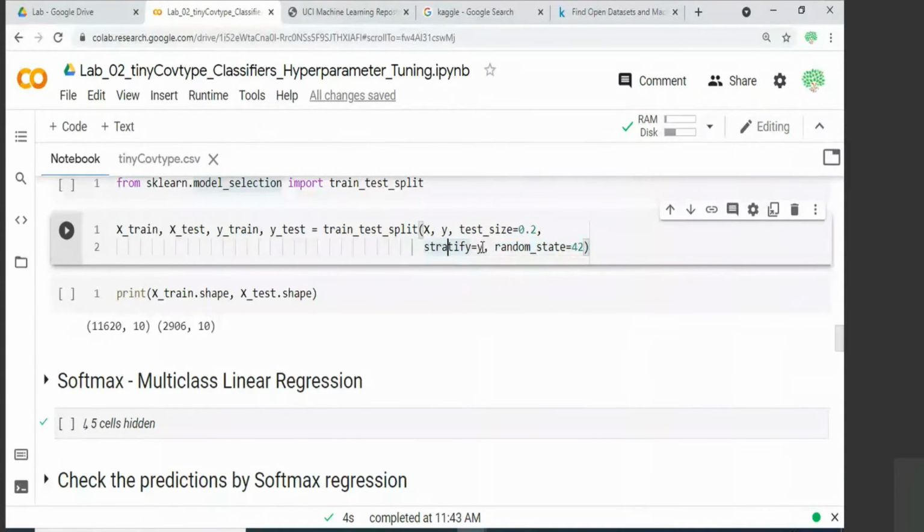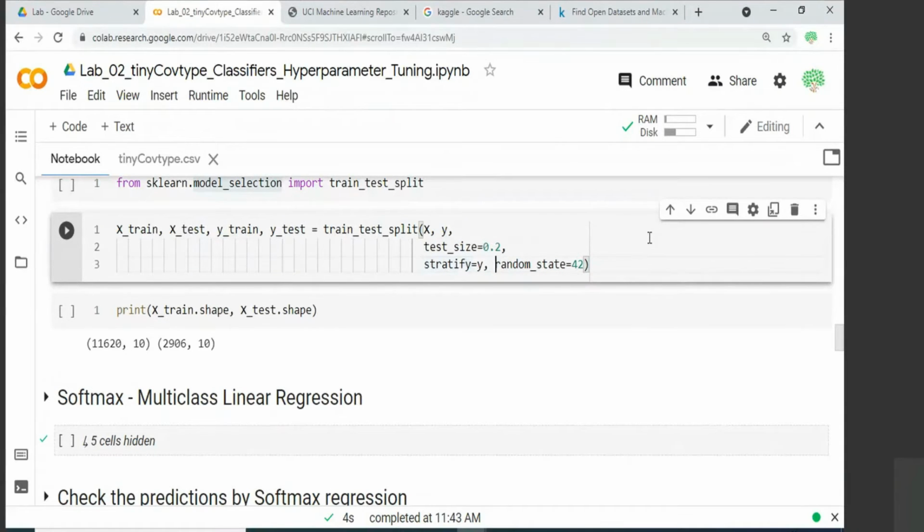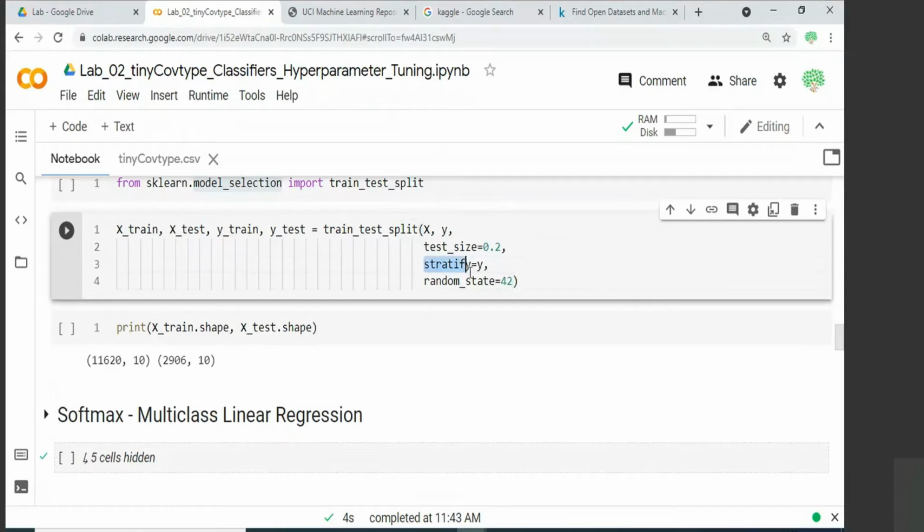And unlike the previous splitting, now we are adding some new attribute here saying stratify is equal to Y. So let me just show you that along. Stratify is equal to Y. It means Y is nothing but our class labels. What we are saying is when you are splitting the data into 80% training and 20% testing, do an unbiased splitting based on the class distribution.